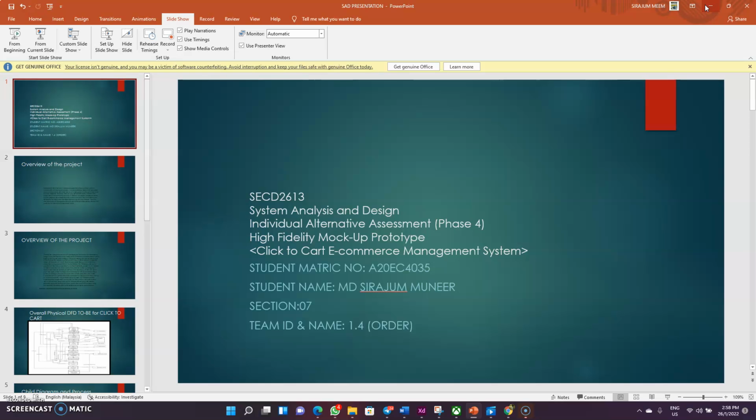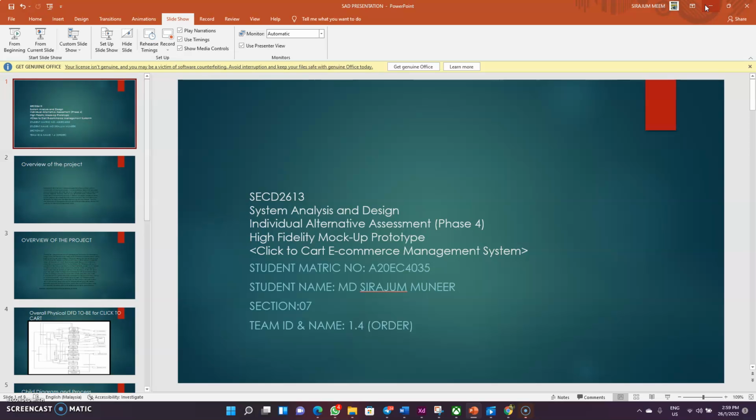So our project, this is phase 4. This is an alternative assessment instead of the final exam. So we have to make the prototype for the individual part. There are a lot of parts which are done by our group mates and other people, but I choose order, which is 1.4.